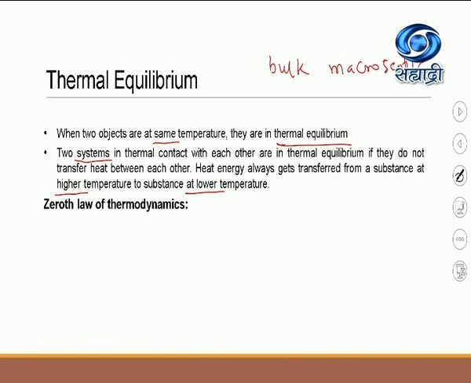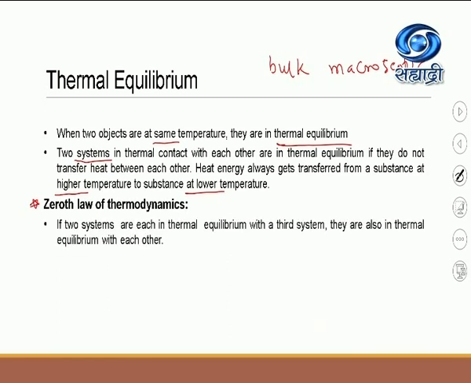Okay, so after this, the important law we have to see from the topic thermodynamics is called the zeroth law of thermodynamics. Now a question may arise in your mind, why is it called the zeroth law? Because the law was proposed after the formulation of the first and second law of thermodynamics. So the law is called the zeroth law. And we will see later on the importance of the zeroth law of thermodynamics. So let us see first of all the statement.